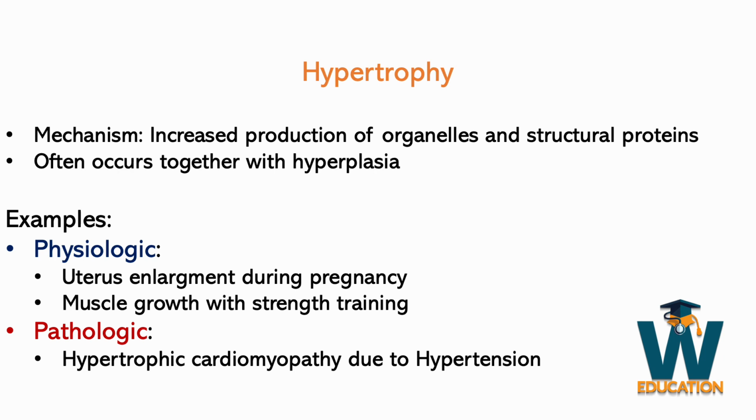A pathological example of hypertrophy is hypertrophic cardiomyopathy. This is a disease that usually occurs due to chronic hypertension.